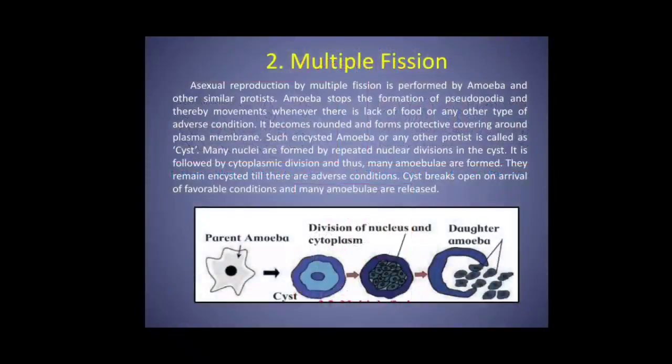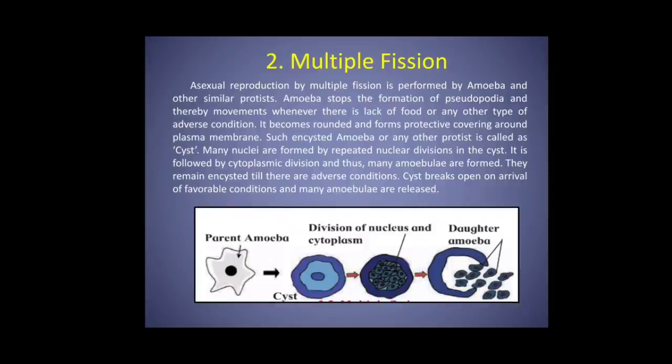Multiple fission. The nucleus of the parent cell divides several times, followed by division of cytoplasm to form many daughter cells. Example, look at the diagram. Amoeba showing multiple fission is shown in the diagram.